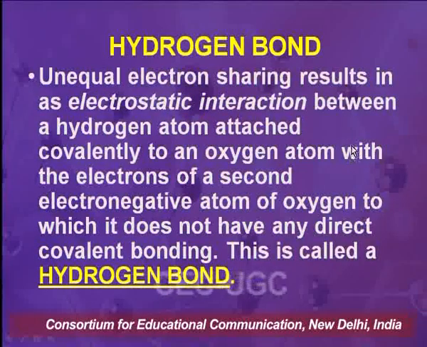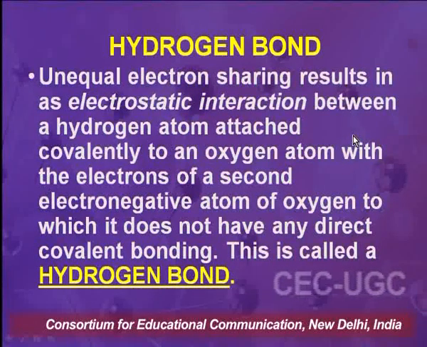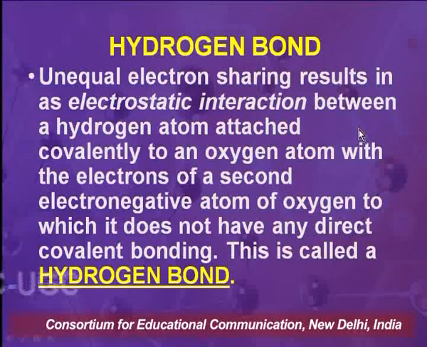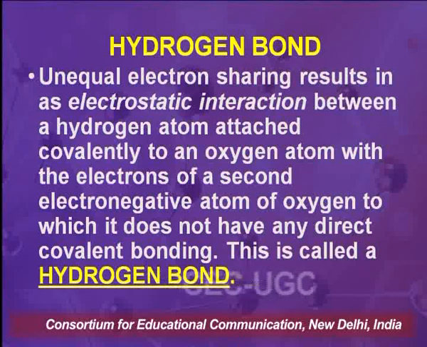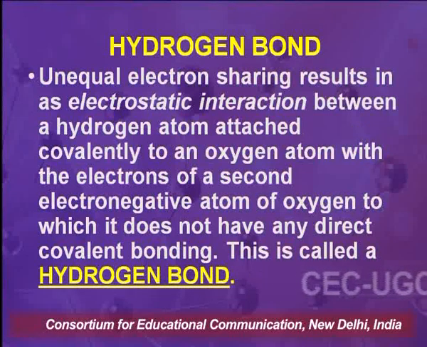Now, when we talk of a hydrogen bond, because water is behaving like a dipole, we find that water is capable of forming hydrogen bonds.